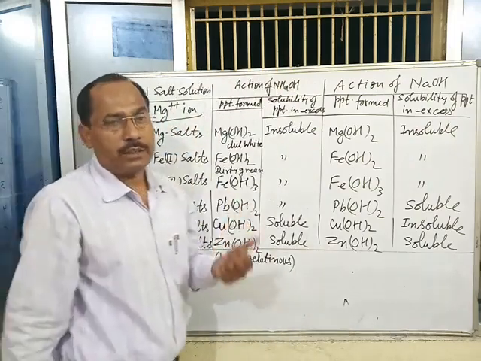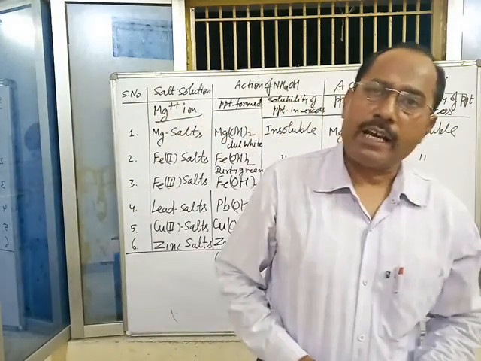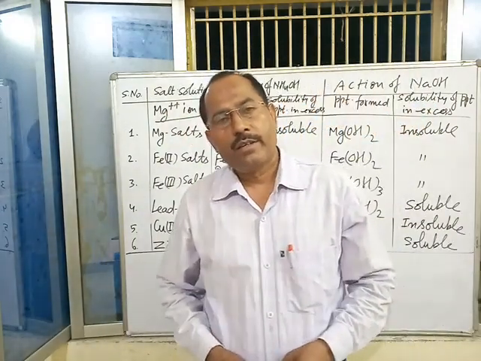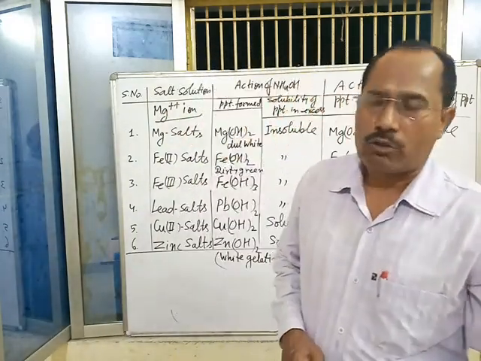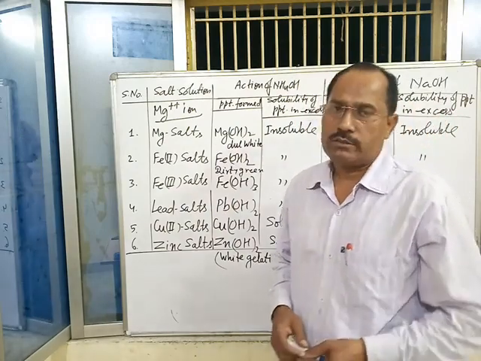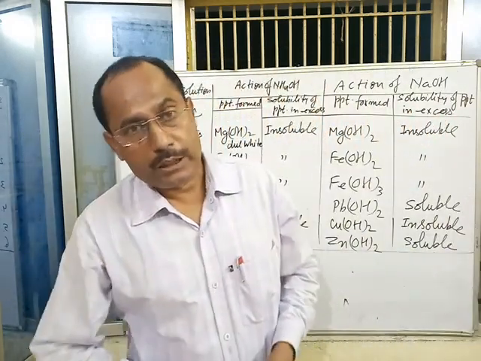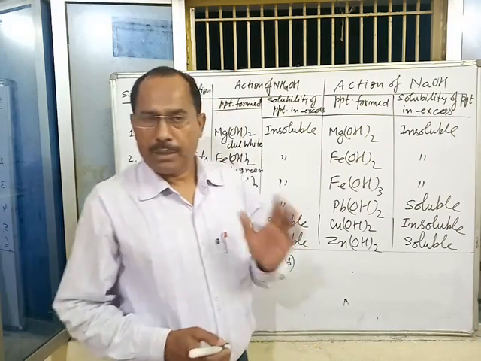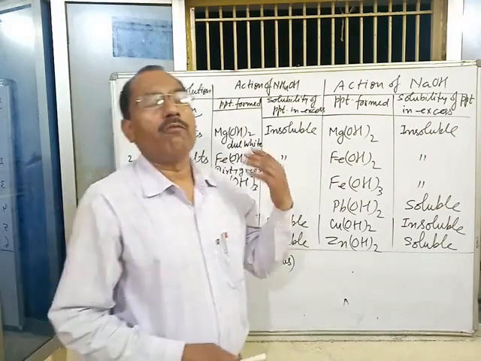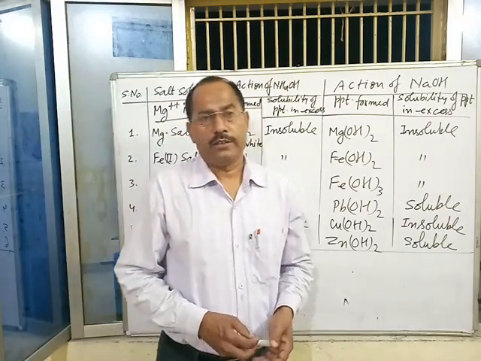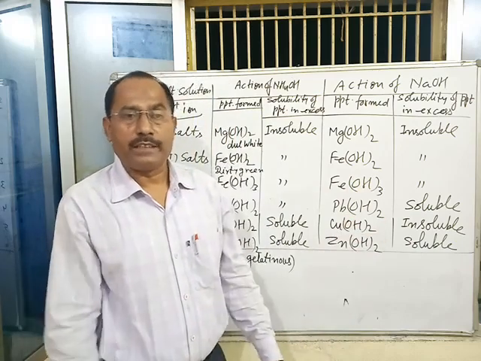How do you identify ferrous ion? When an unknown salt solution is treated with a small amount of NH4OH or NaOH, a dirty green precipitate of ferrous hydroxide is obtained, and only the dirty green precipitate is obtained, which remains insoluble in excess of the reagent.